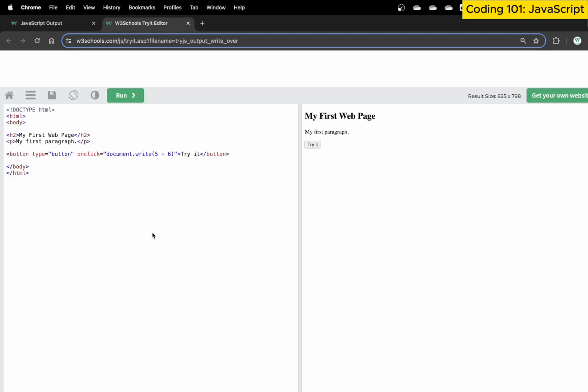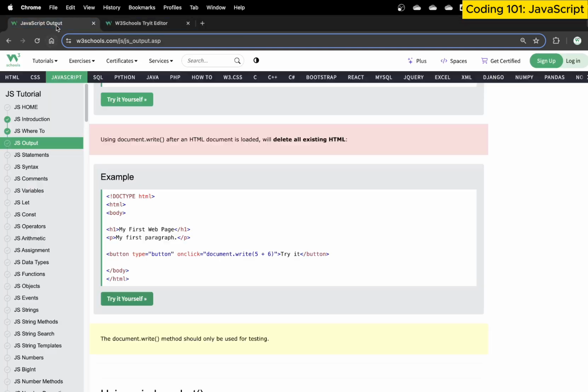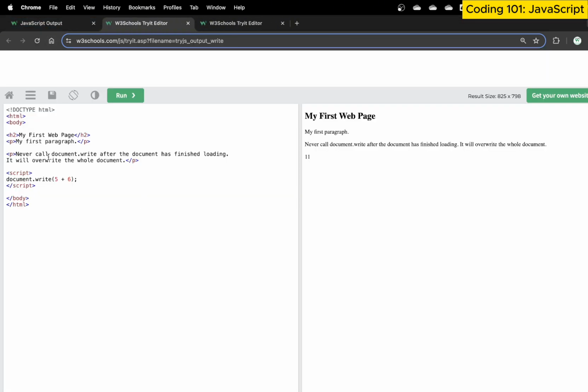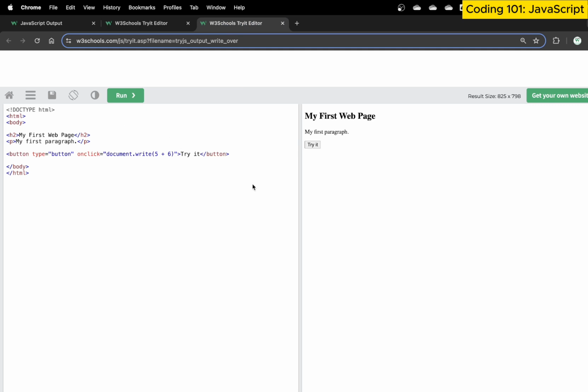Okay, let me have an example. So if I come back here, let me show you this example of the warning that we talked about in this series. In this case, we had a warning that says never call document.write after the document has finished loading. What exactly do we mean by that? So I've loaded a document page. The document page is loaded. It's there now. And then in this case, I have written a button. So button is there. Type is button. So no problem with that.